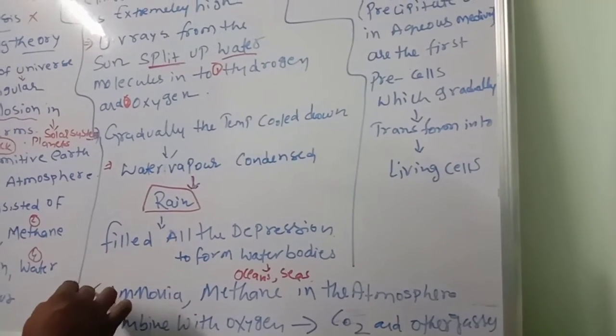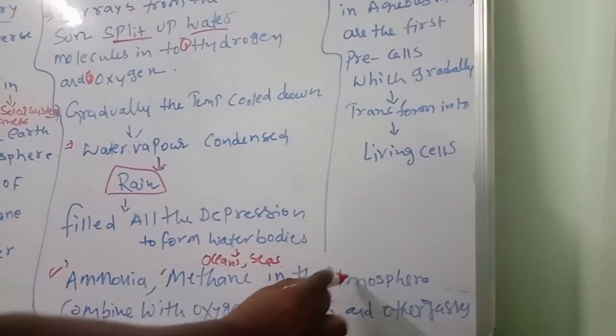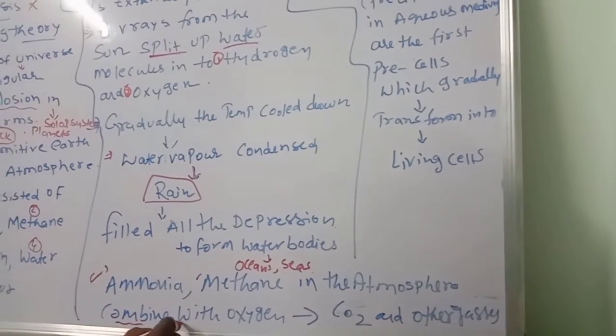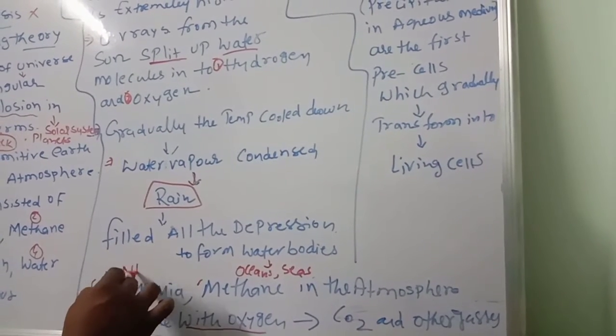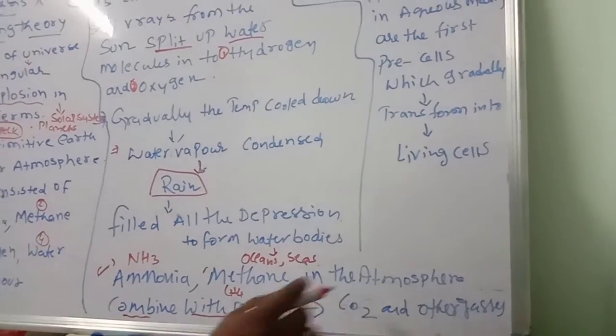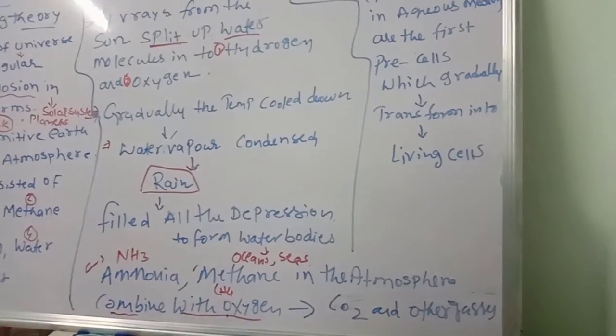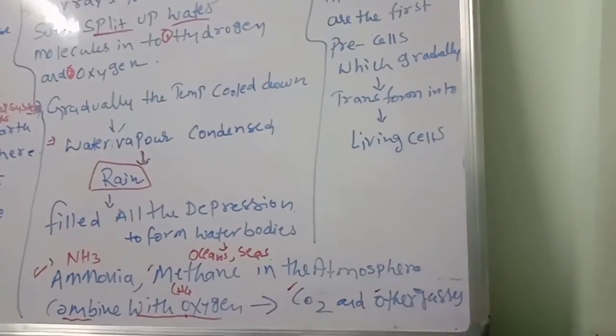The remaining gases, ammonia and methane in the atmosphere, combined with oxygen and formed carbon dioxide and other gases.